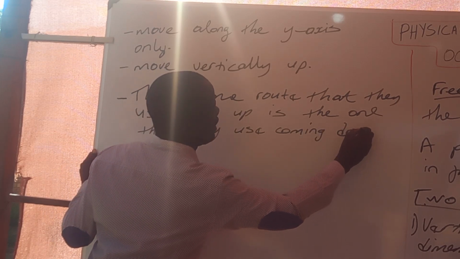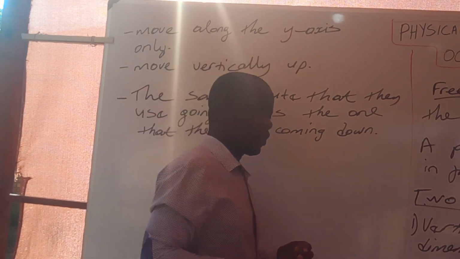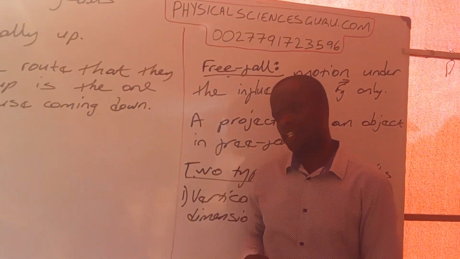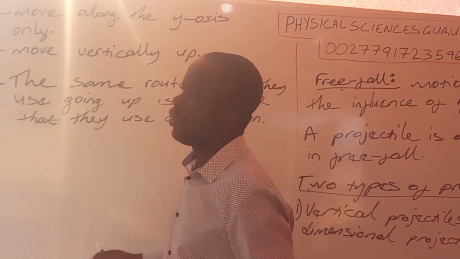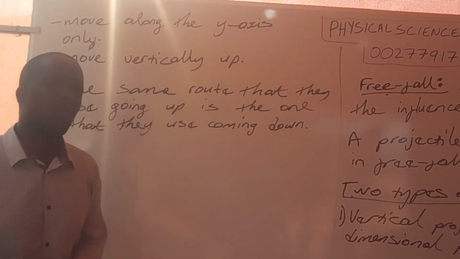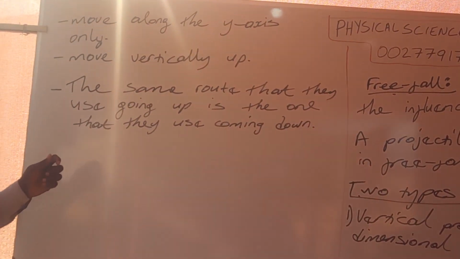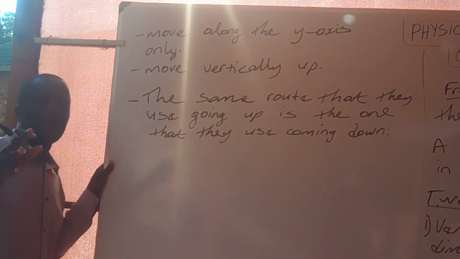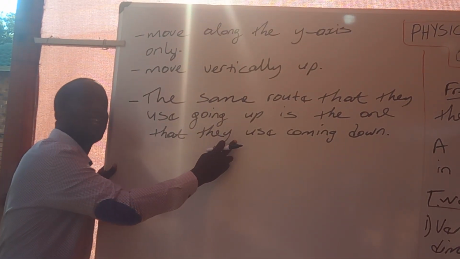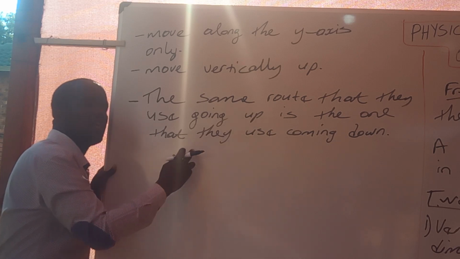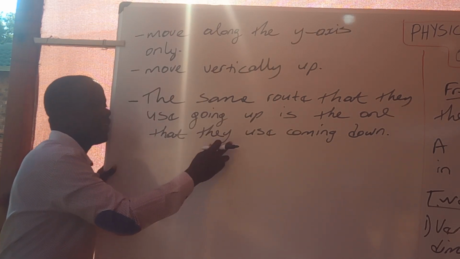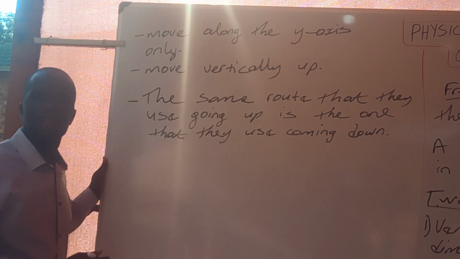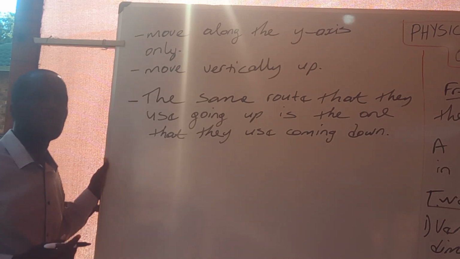I want you to understand a certain aspect here because there is a confusion that learners normally have when we are talking about the movement of these vertical projectiles. When we do our sketch diagram, you will find out that it is not exactly in line with this statement here, which says the same route that they used to go up is the same route that they will use to come down.